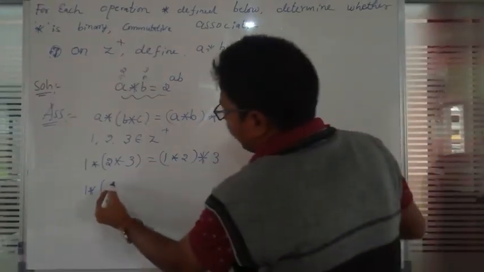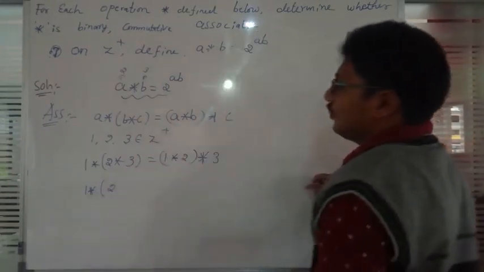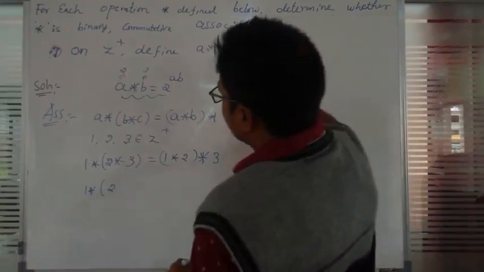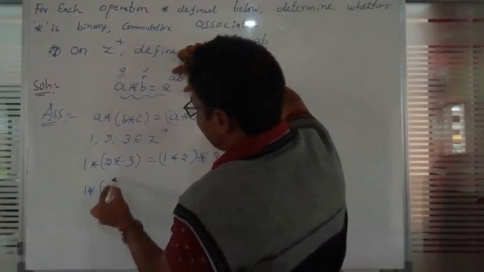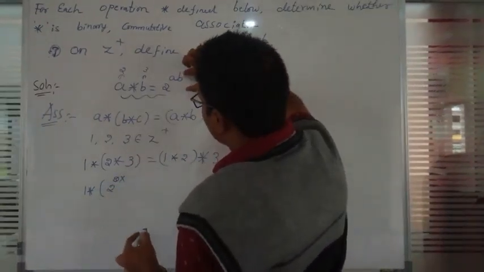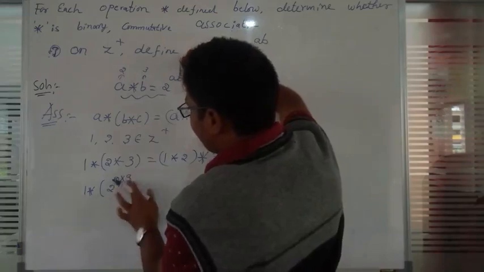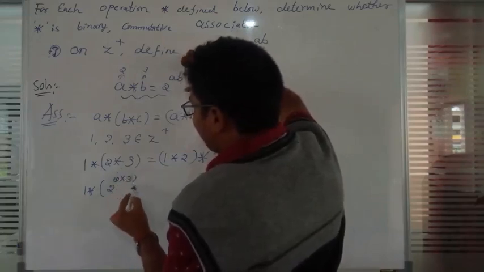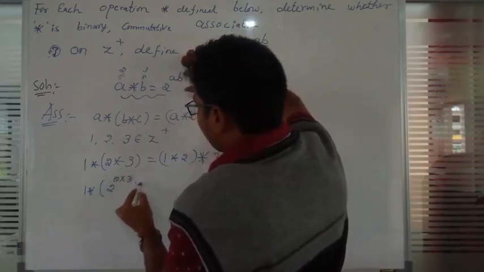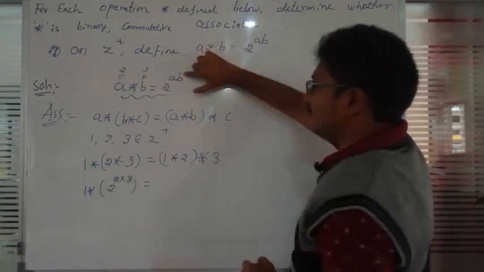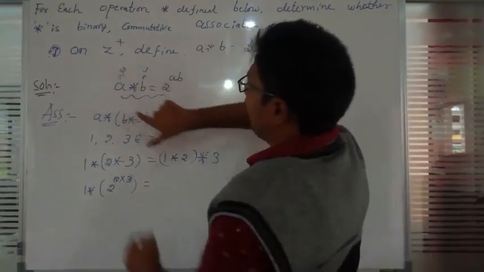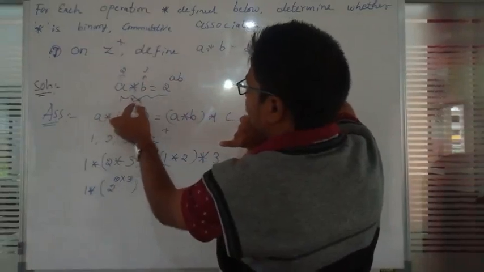2 raised to, it means that in the placement of A there is 2, and in the placement of B there is 3. And 1 star 2: in the placement of A we should keep 1, and in the placement of B we should keep 2.